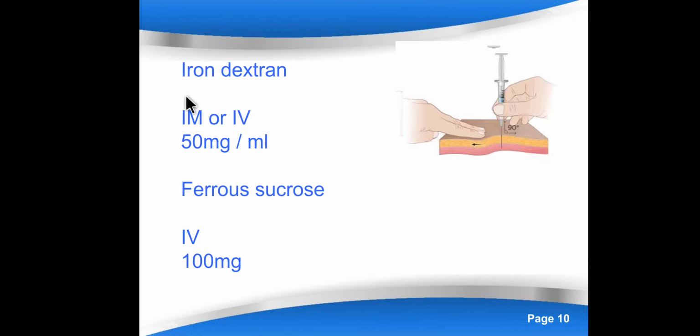It can be given by IM as well as IV route. It is the only preparation which can be given by IM or IV both routes, right? And the available elemental iron will be 50 mg per ml. So if you inject 1 ml, it will give 50 mg of elemental iron. Remember, it is not normal total, but it is elemental iron.